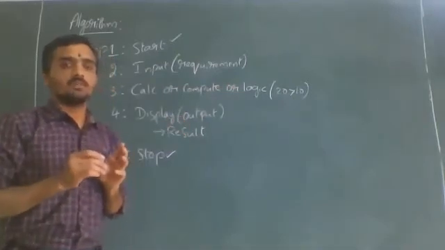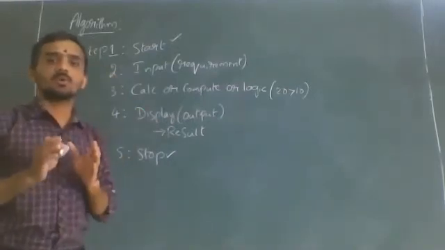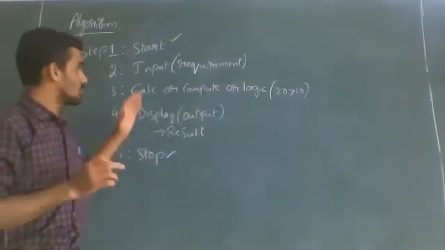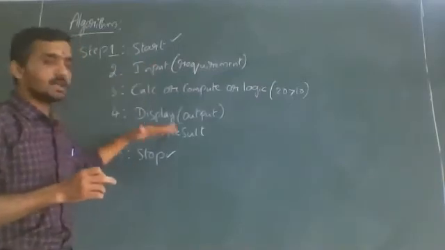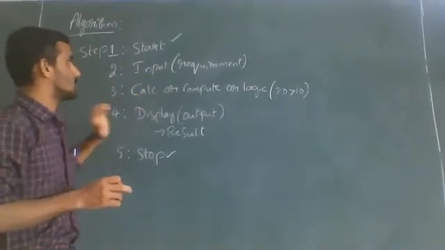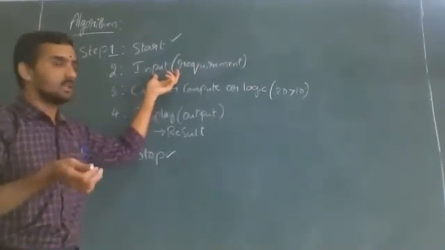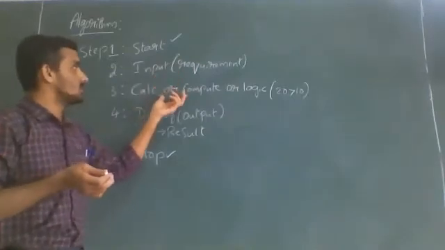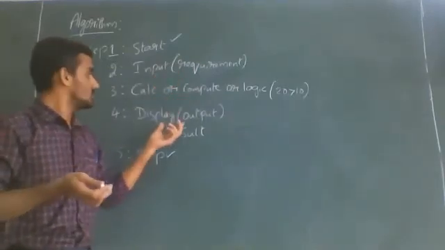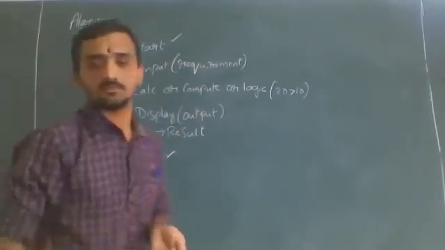So we cannot say an algorithm is only 5 steps. Depending on the problem, the number of steps may increase. But these are the general steps: input step, calculation logic, display. Input steps can increase, that is it can be 2 or 3 or even 5. Calculation or logic steps will also increase and display steps also increase. Start and stop will be one step each.